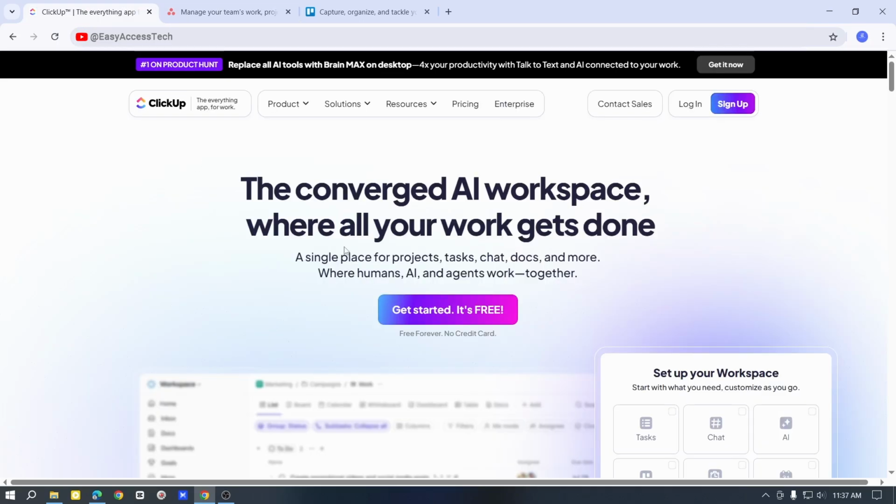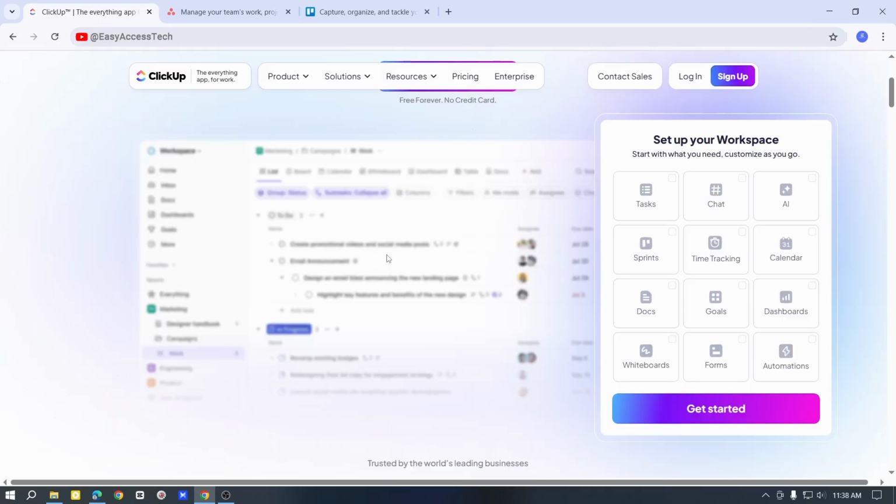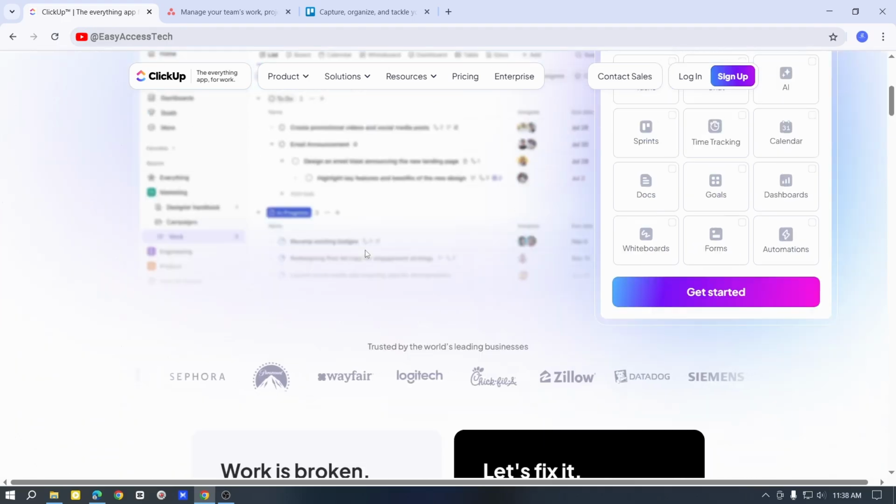Now let's talk about ClickUp. ClickUp is the most powerful of all these three and it has tasks, docs, goals, chat, dashboard and automation. So it is like everything in one place. And at this time ClickUp is very popular with growing teams and companies that want full control. But because it has so many features, it can feel overwhelming in the beginning stage. Now it takes some time to learn.